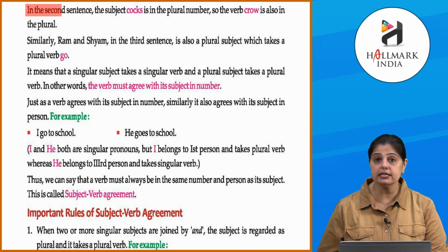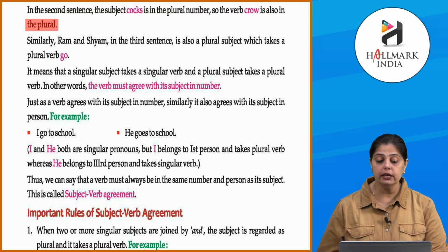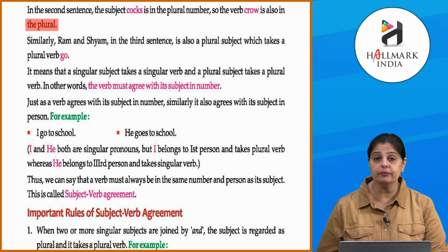And in the second sentence you will see cocks, ये प्लूरल नंबर में है. So the verb crow is also in the plural number. Alright? So जहाँ पे आप देखोगे कि subject है plural, तो जो उसका verb होता है वो भी plural ही होगा. Similarly, Ram and Shyam in the third sentence is also a plural subject which takes the plural verb go. हम goes नहीं लिखते हैं. Goes हम कब यूज करेंगे?